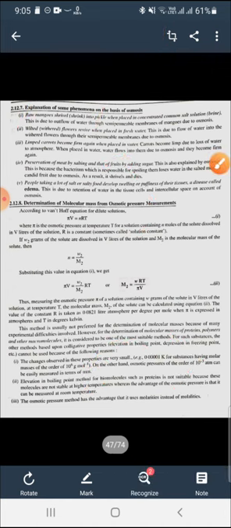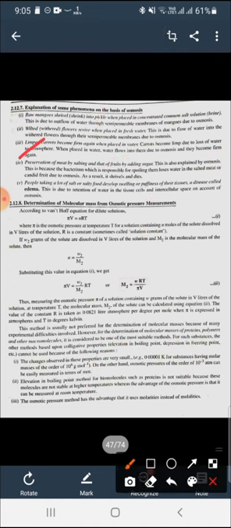Preservation of meat by salting and that of fruits by adding sugar is also due to osmosis. This is because the bacteria responsible for spoiling them lose water in the salted meat or candied fruits due to osmosis. So they shrivel and die. The bacteria which spoil the food will die due to osmosis when we put the food in salt or put fruits in sugar solution.